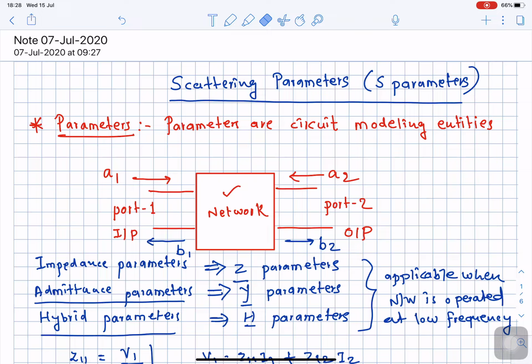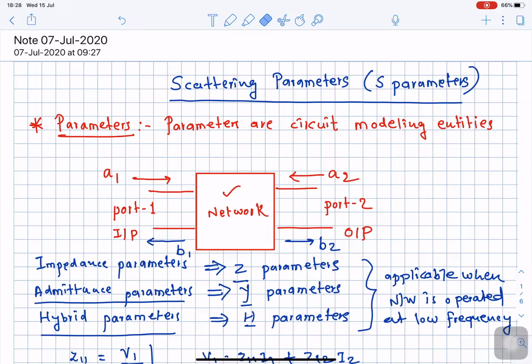So here the question arises: in order to analyze a given network at a very high frequency, which parameters should we use? This is the time where the scattering parameters come into the picture. That is the importance over here. We cannot make use of impedance, admittance or hybrid parameters when the circuit is operated at a high frequency.